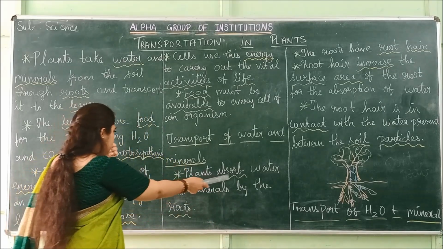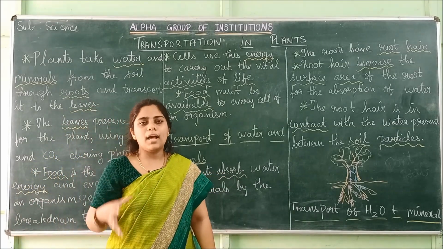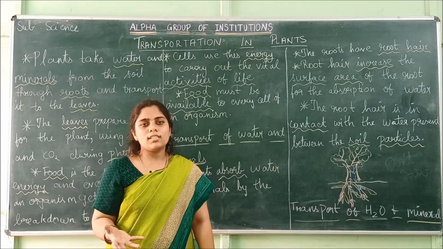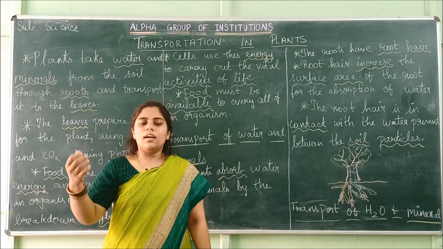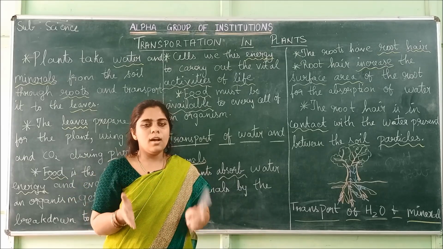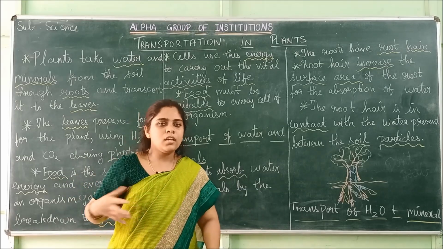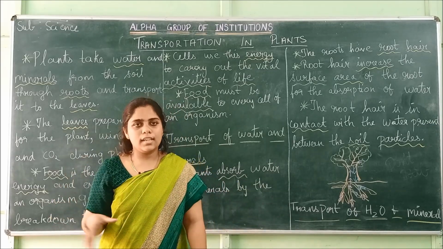Plants absorb water and minerals by roots. How do plants get water and minerals? Through the root only. If you have a small potted plant, we water the plant, whereas huge trees in the forest get rainfall.